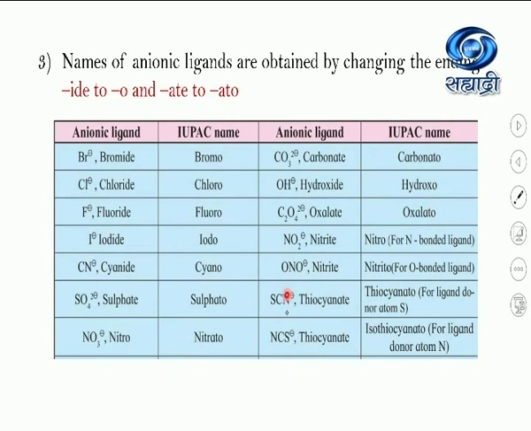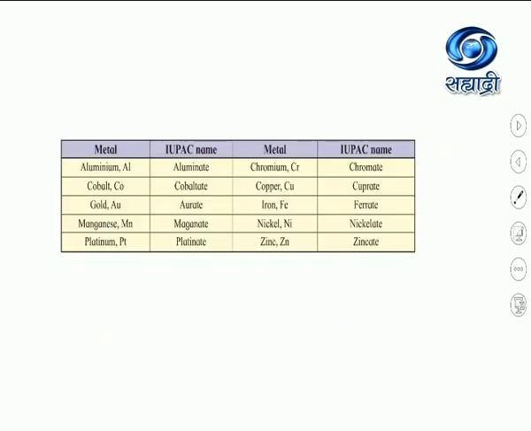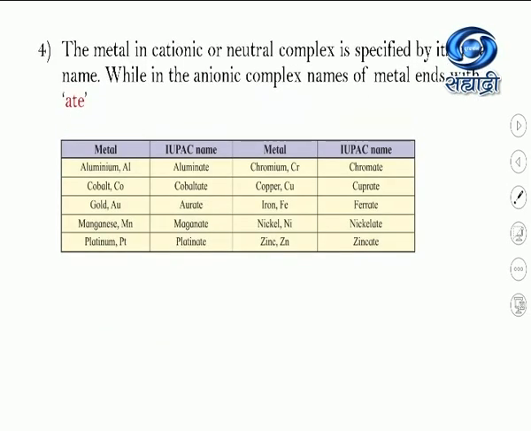Now see one more example, the thiocyanate ligand, SCN- and NCS-. In this thiocyanate ligand, if sulfur is the donor atom, then we have to name it thiocyanato. And if nitrogen is the donor atom, we have to name it isothiocyanato. Just a little difference is there, but this is very, very important. You have to see which is the donor atom. Okay, this is the third rule. Now see the fourth rule.